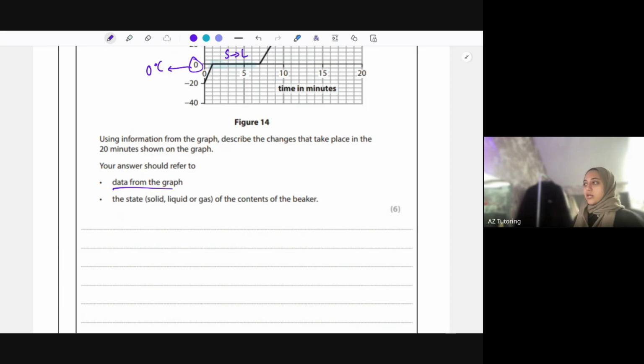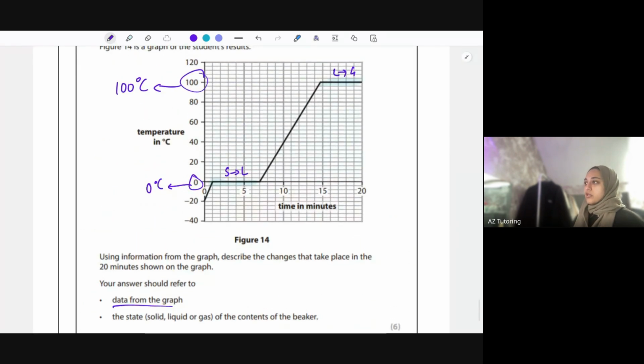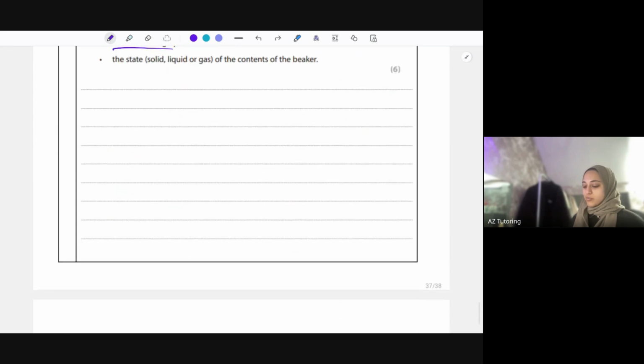So you talk about ice melts at 0 degrees Celsius, you would say water boils at 100 degrees Celsius, and you would just say the time of where this is all happening from. So from 0 to 1 minute, the temperature of the ice is rising from -20 to 0. And then from 1 to 7 minutes, this point over here is where the ice is melting, so that's the state change. And then from 7 minutes onwards to this point over here, the next thing is happening, and then again the state change between these points here. So you're just reading the time on the graph and explaining what's happening at each point as well.